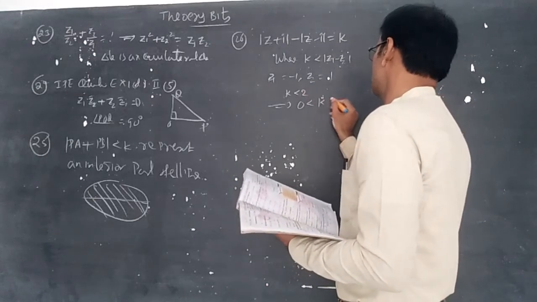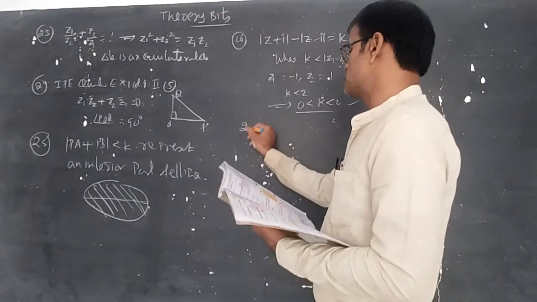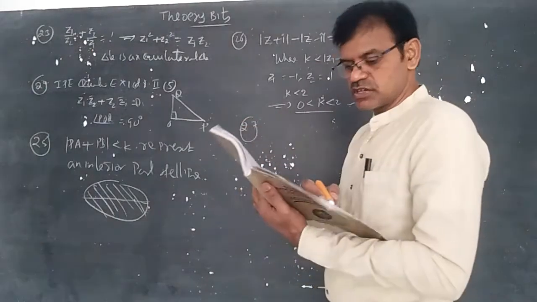According to modulus values of the complex number, you should not write negative values. So 0 less than k less than 2.